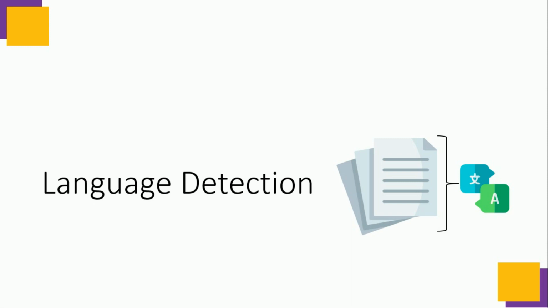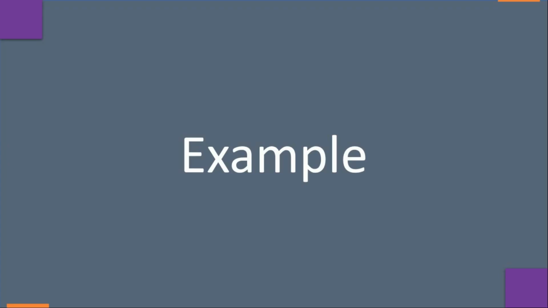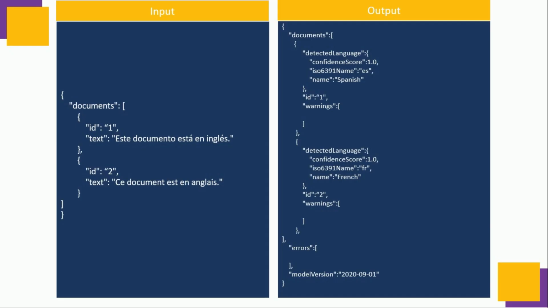It can report a single language code for every document submitted on the request in a wide range of languages. So let's understand a simple example of it. We send an HTTP request in the form of input and the response we get is in the form of JSON. So here we can see that we send a JSON request where we give a text in this format with ID 1 and a second text in some language with ID 2.